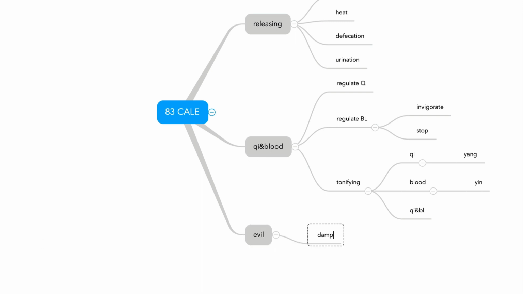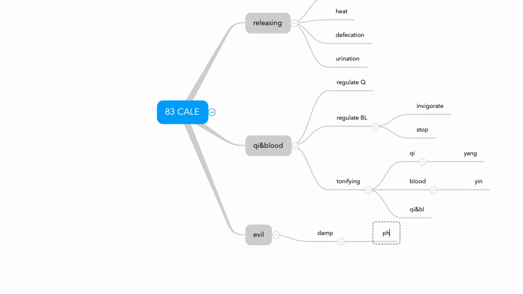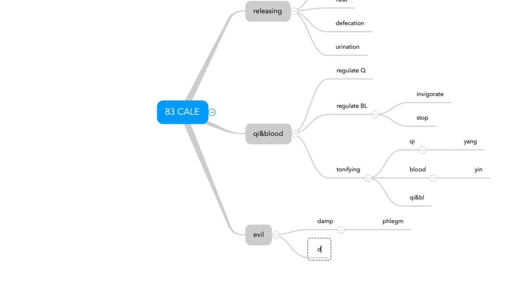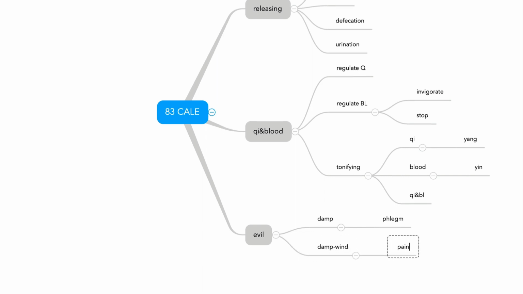Likewise, damp, phlegm. If the dampness is prolonged, it turns into phlegm, right? So those pathologies. And also damp and wind, when combined, that makes wind pain. And this wind is different from the common cold type of wind.